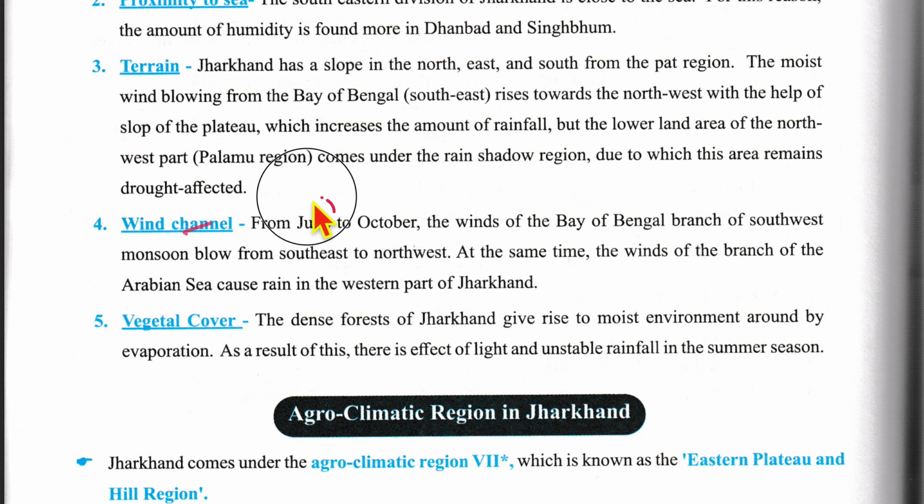Now, wind channels. From June to October, the winds of the Bay of Bengal branch of the southwest monsoon blow from southeast to northwest. At the same time, the winds of the Arabian Sea branch cause rain in western parts of Jharkhand. Now, vegetal cover. The dense forest in Jharkhand gives rise to a moist environment year-round by evaporation. As a result of this, there is an effect of light and unstable rainfall in the summer season.